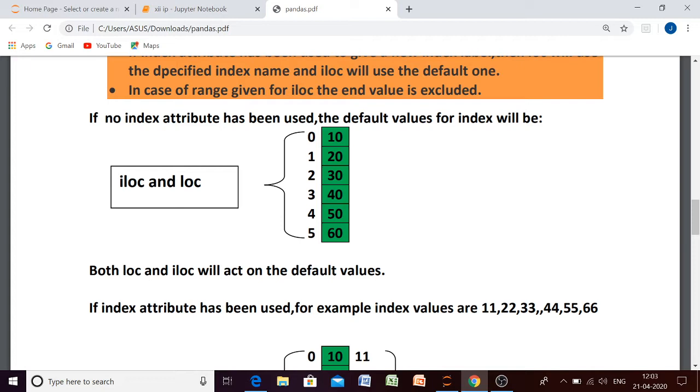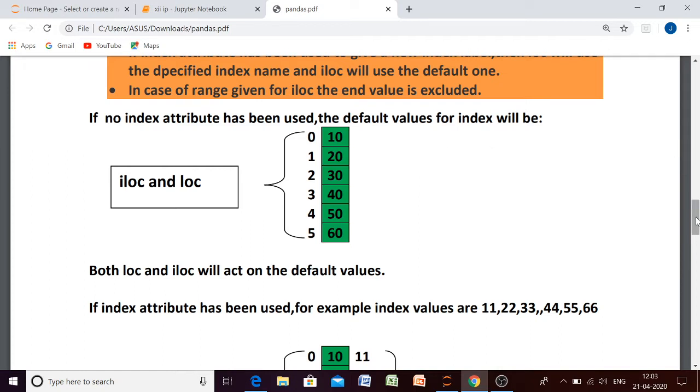And since we have not used any index attribute, both ILOC and LOC will access these index values only. So whatever value you are using for ILOC and LOC, if it falls within this range, then you will get the corresponding element. If it doesn't fall within this range, then your output will be empty. Okay, that was the first situation when we are not using any index attribute.